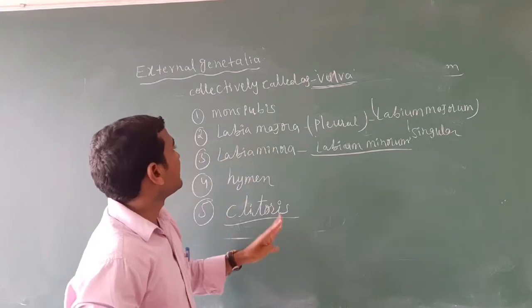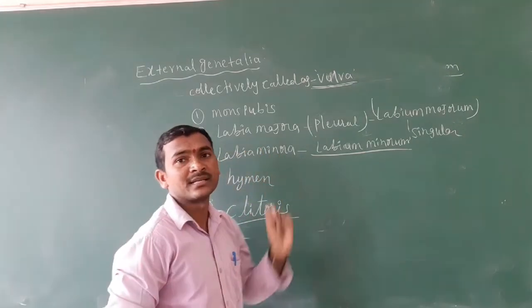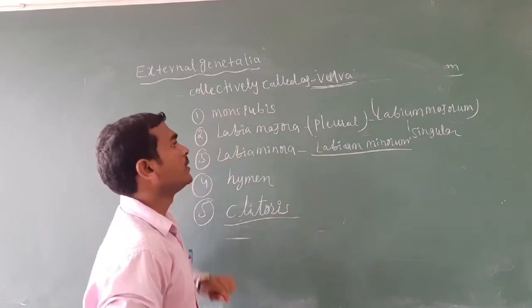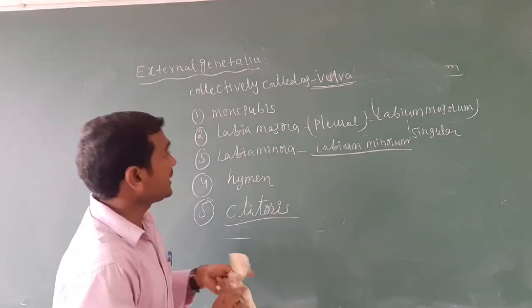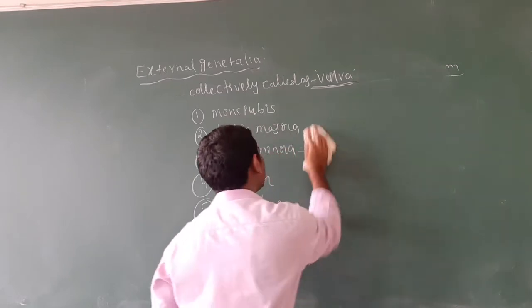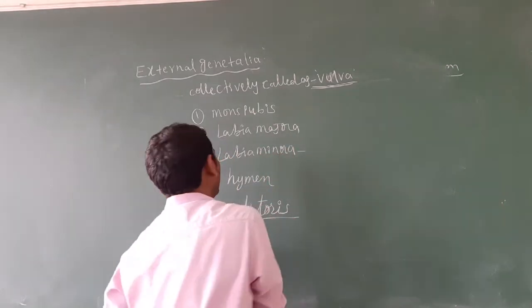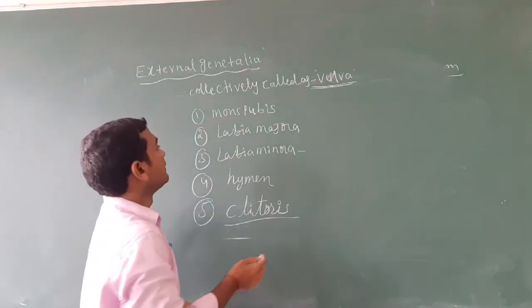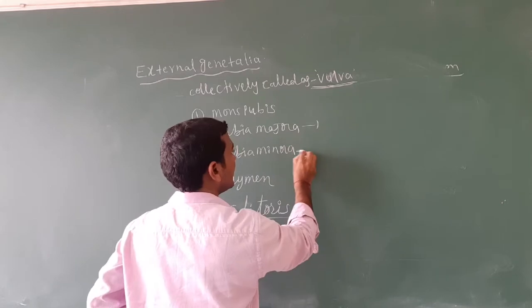Now we will discuss the external genitalia one by one. Among them, some homologous organs are present.